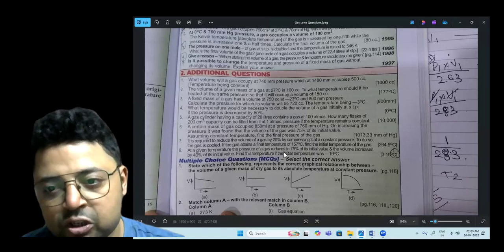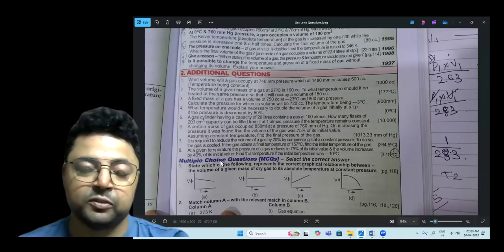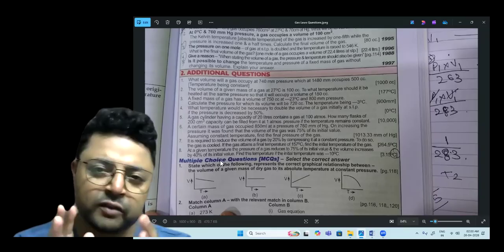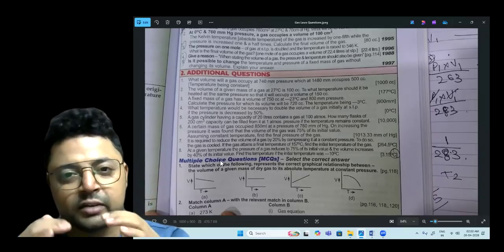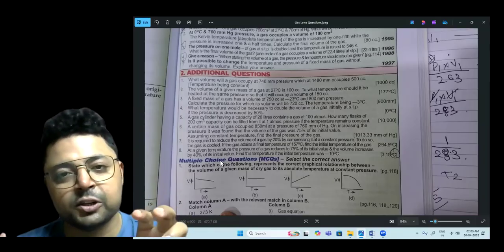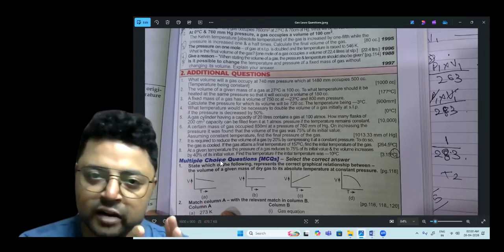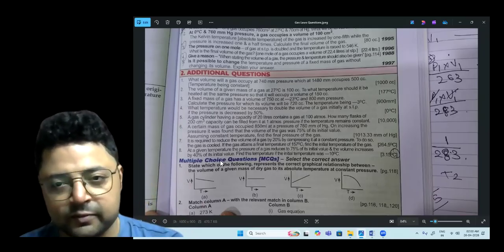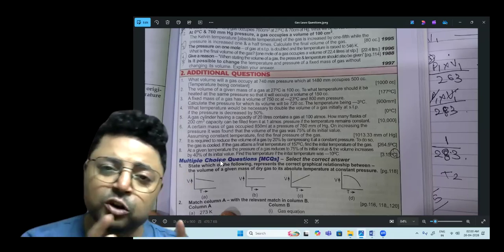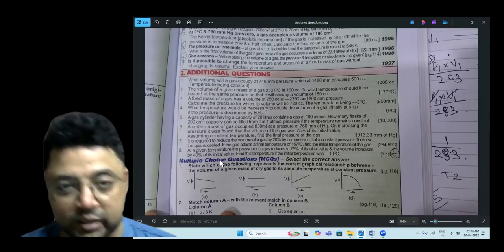At a given temperature, the pressure of a gas reduces to 75% of its initial value and the volume increases by 40%. Increases by means you are increasing it by 40%. Suppose you have 100 rupees. Suppose 100 pressure is there and 100 volume is there. So if the initial pressure is 100, the final pressure will be 75, because it has reduced to 75%. If it is X, then it will be 75% of X. If the initial volume is 100, then the final volume will be 140 because it is increased by 40%.